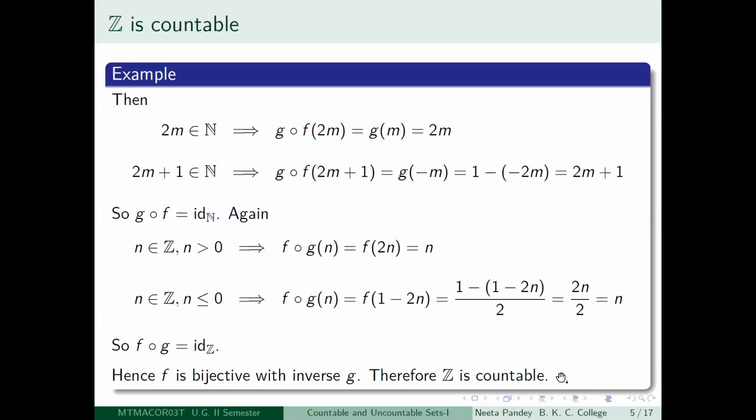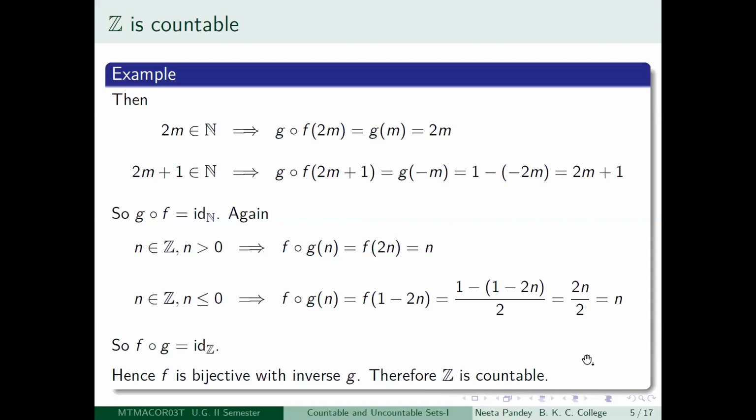This is a very interesting result for a student to see for the first time, because if you naively think about it, then the set of integers has at least double the elements of the set of positive integers, including another element called 0. So it is very surprising that even though you think that you have double the elements, you in fact don't have, because there is a 1-1 correspondence between N and Z.